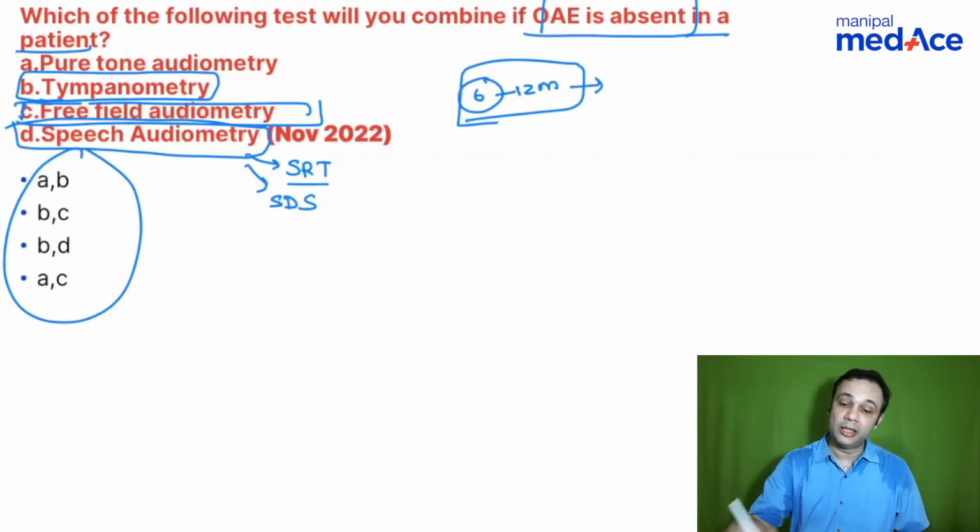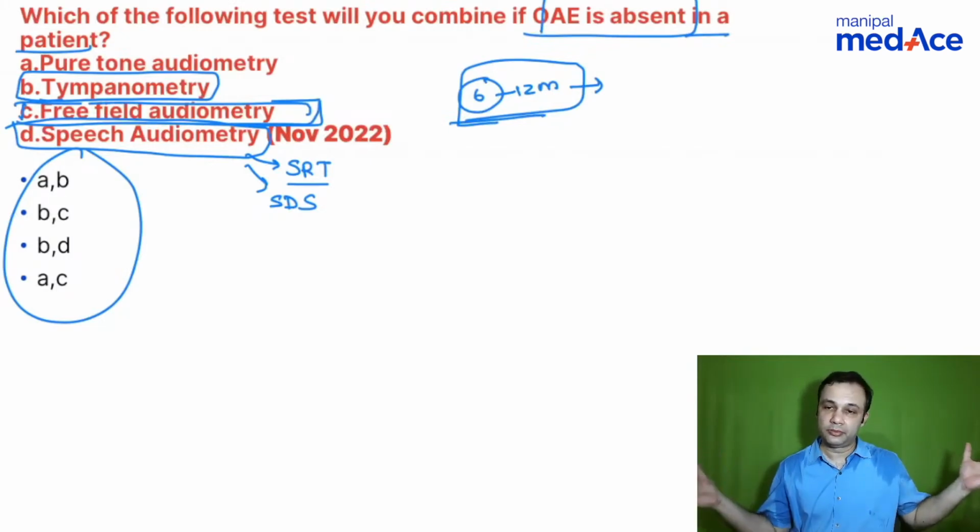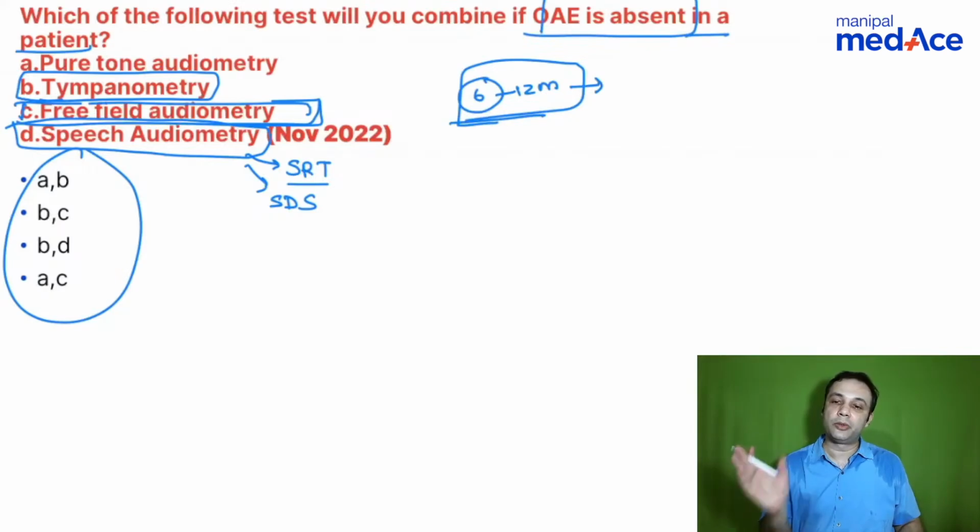The reason being, when you look at this particular test, that is free field audiometry, you have no way of doing a pure tone audiometry in children. So what you look at is you keep speakers, you sort of triangulate. You keep speakers on both sides, and then based on the increasing intensity of sound, you try to find out whether the child has hearing loss or not. You can say this is a sort of an objective test as well. But remember, if the child does not respond, what are you going to do? What is the other test that you can do?